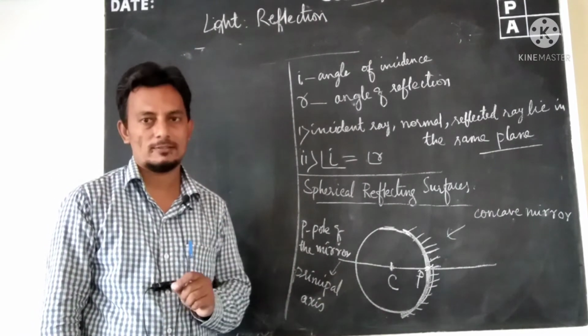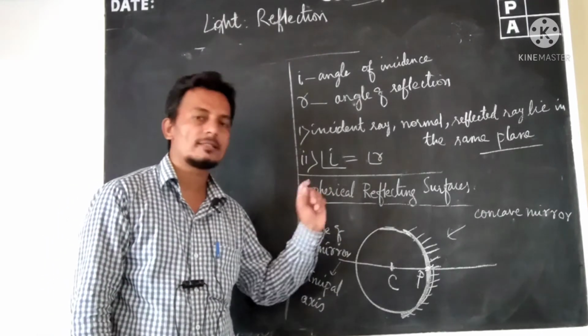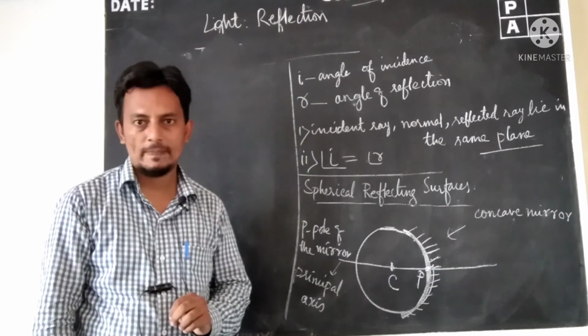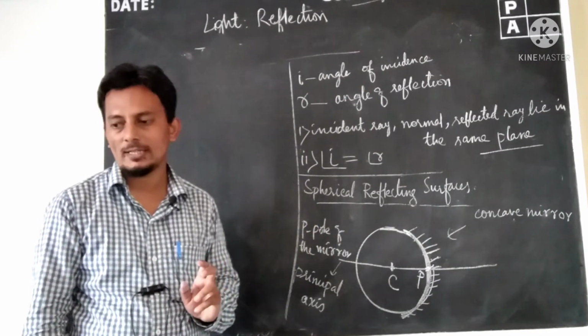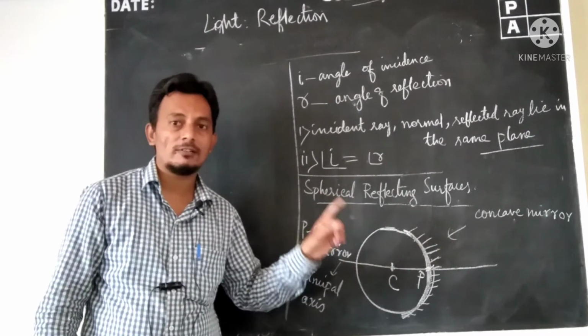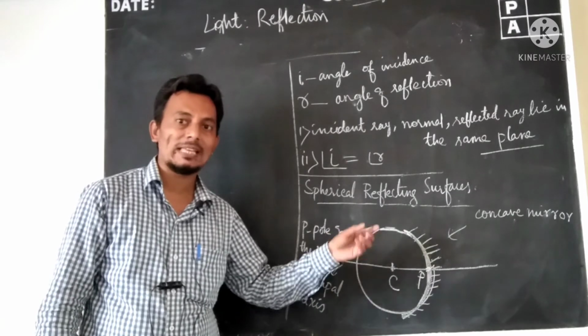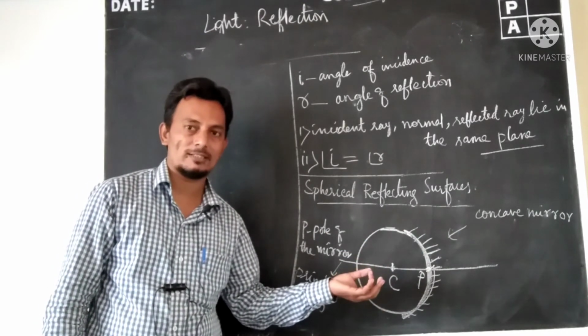When a ray of light is incident on this mirror, there is a point where the rays of light are supposed to be converging at one point.